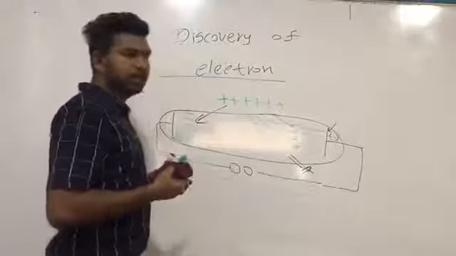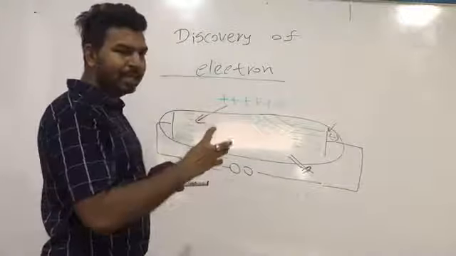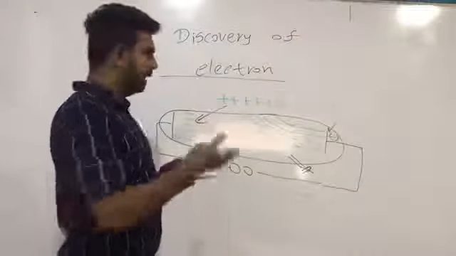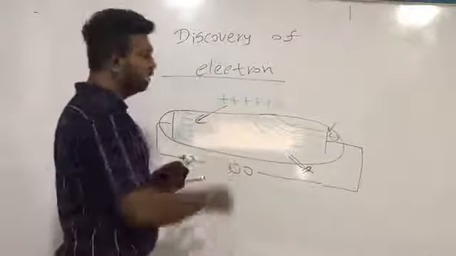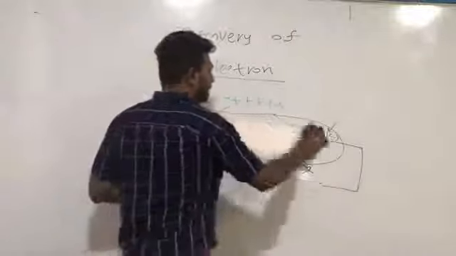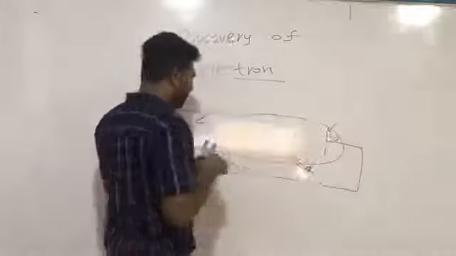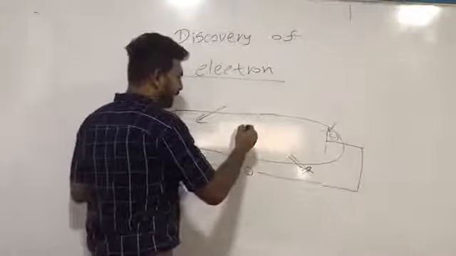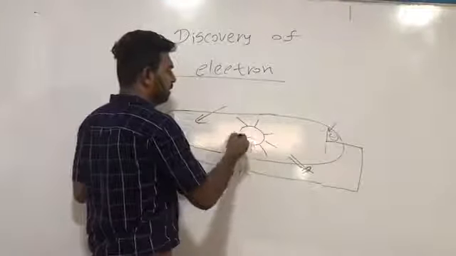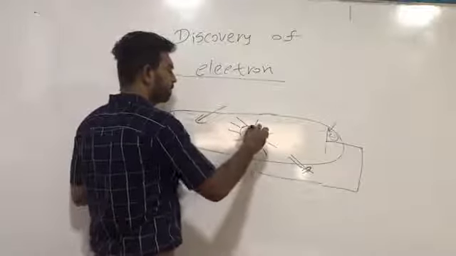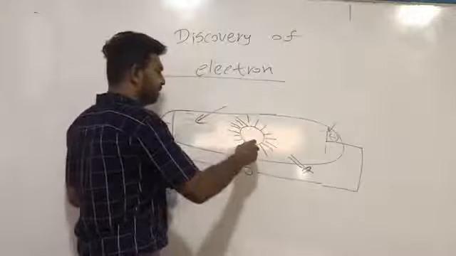Thomson conducted another experiment by inserting a paddle wheel into this cathode ray tube. What's the meaning of a paddle wheel? A paddle wheel means a turbine. You have created these things when you were small in your previous grades.